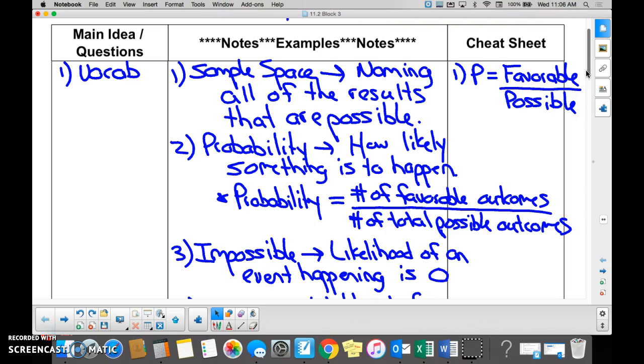Stop! So what was just happening right now was perfect, it was beautiful. You started saying everyone's names, right? Yeah. Awesome. So sample space would be a list or naming everything.